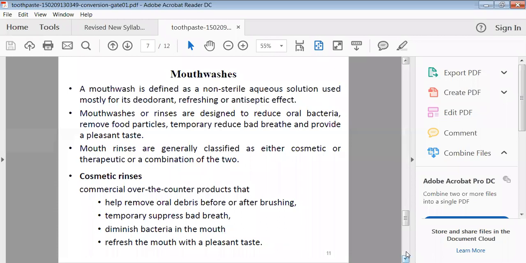Generally, mouth rinses are classified as either cosmetic or therapeutic, or a combination of both. Nowadays there are toothpastes, tooth powders, mouth rinses as well as gargles, and they are both medicated and non-medicated. Cosmetic rinses help to remove oral debris before and after brushing. They help in temporarily suppressing bad breath and avoiding bad odor. They diminish the bacteria in the mouth and refresh the mouth with a pleasant taste.